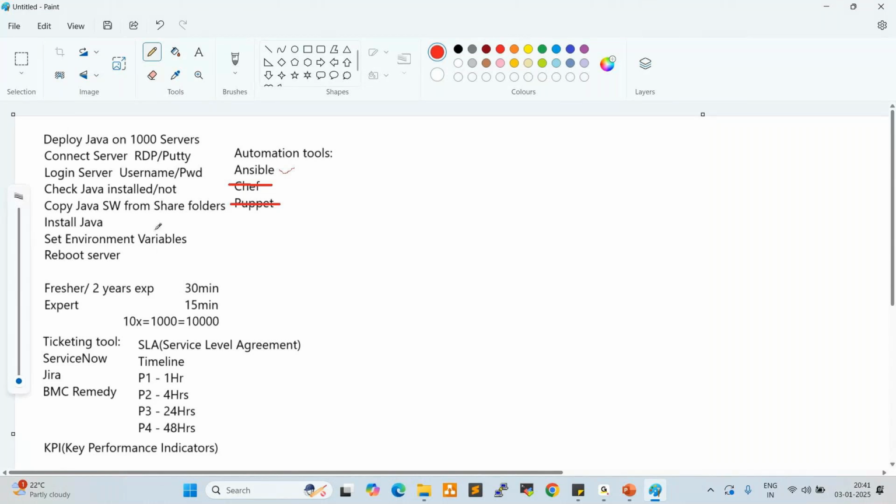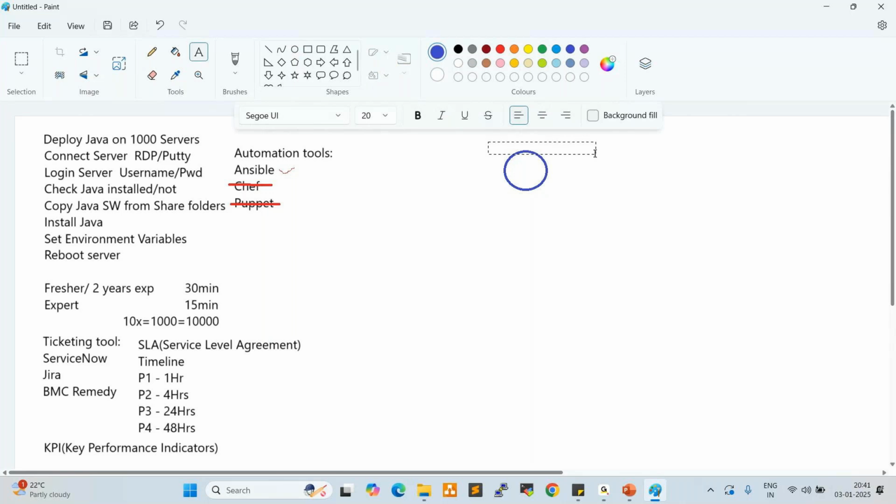So for the same requirement, using Ansible, how can we achieve it? How can we deploy Java on 1,000 servers by using Ansible? Let's try to understand. Within a minute we can deploy Java on 1,000 servers using Ansible. How can we deploy? Let's try to understand here. So this is my Ansible server. First of all, we need to configure the Ansible server.